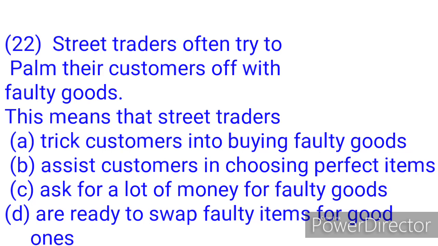Now, let's look for the correct answer. We have option A, trick customers into buying faulty goods. This is the correct answer. The sentence is saying that street traders often try to trick customers into buying faulty goods under the pretense that they are still good, in good condition. Now let's move over to the next question. There's no need considering the other options since we've already gotten the correct answer.